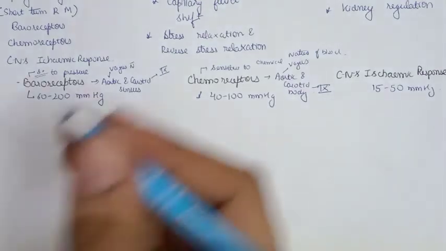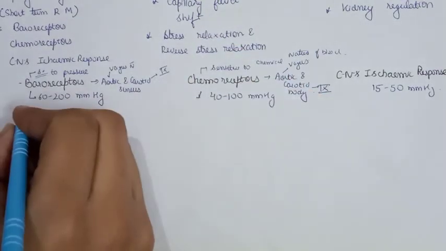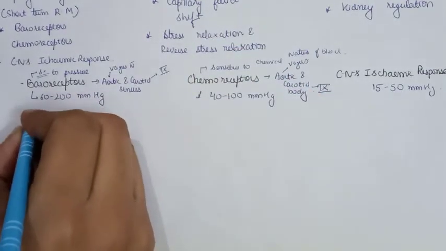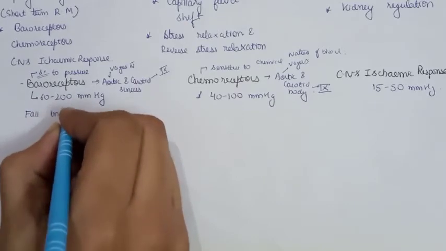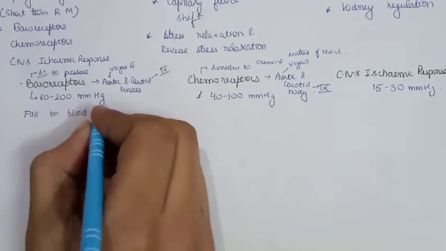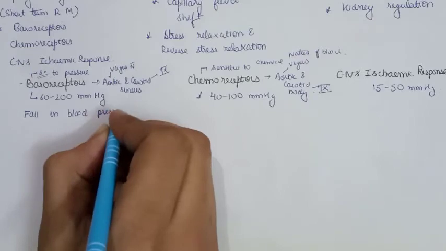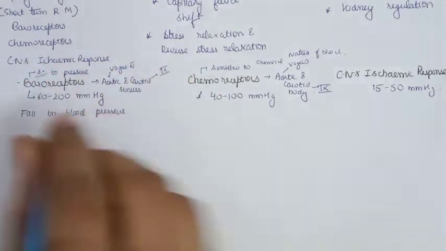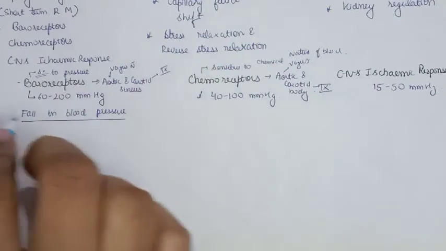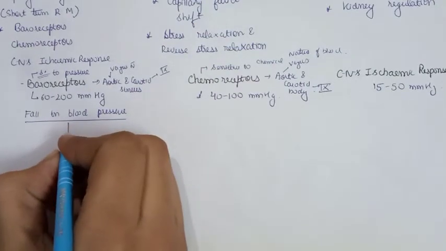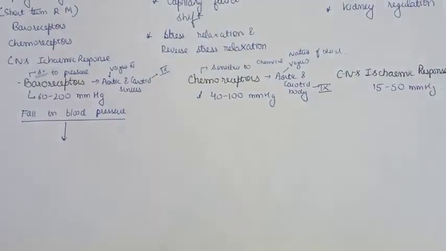So what will happen if the blood pressure falls? Suppose there is a fall in blood pressure, below the normal range. Normal blood pressure is 120/80 mm of mercury. A fall in blood pressure will lead to stimulation of baroreceptors.